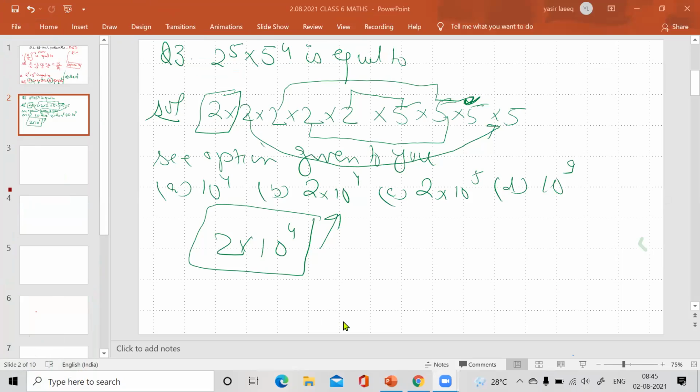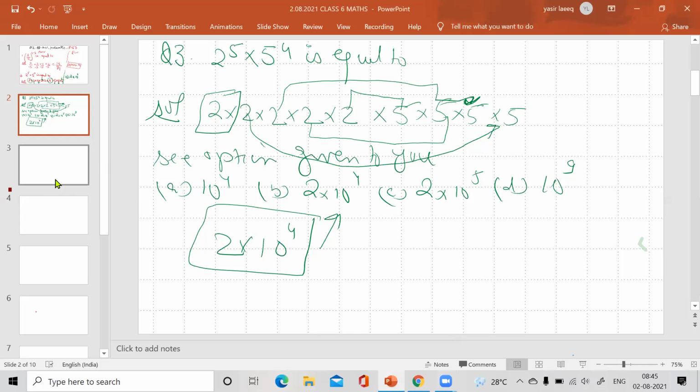Okay, is this clear to you? This is very important. This type of question will be very easy if you practice. Just concentrate on what type of answer is given to you.